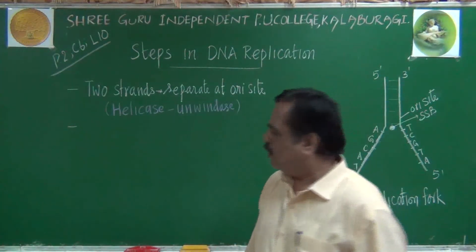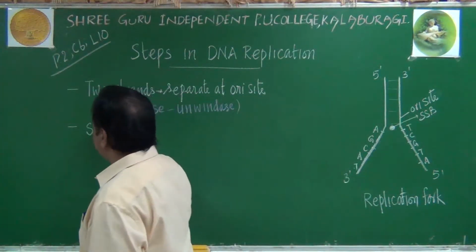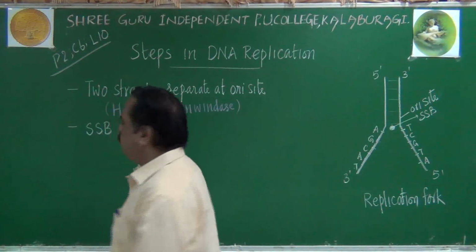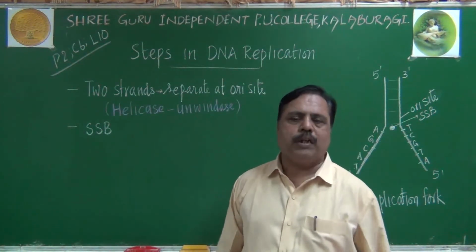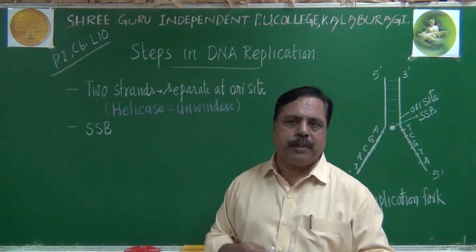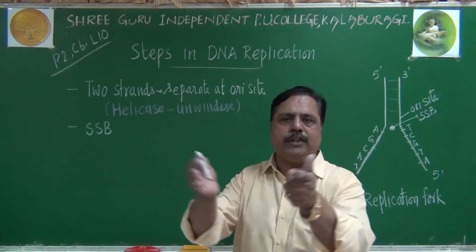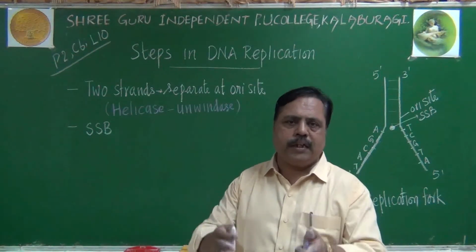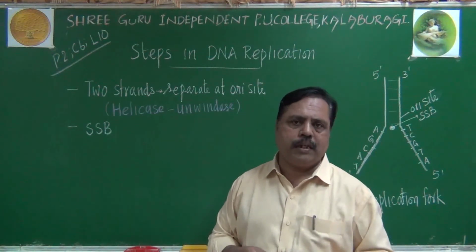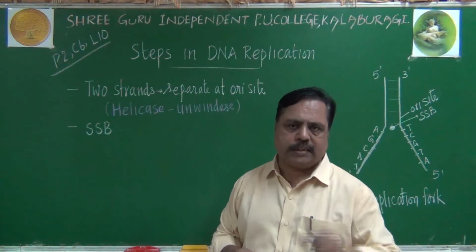SSB we are telling. What is the purpose of SSB? Preventing the rejoining of templates, preventing the rejoining of the separated parental strands.